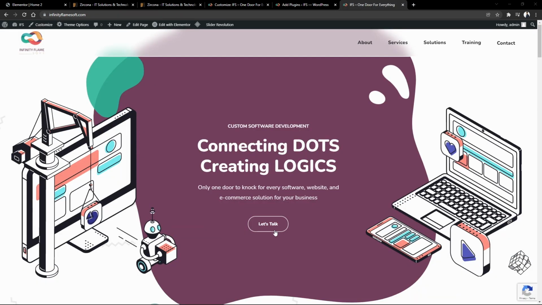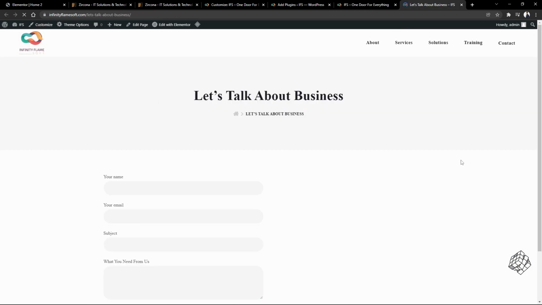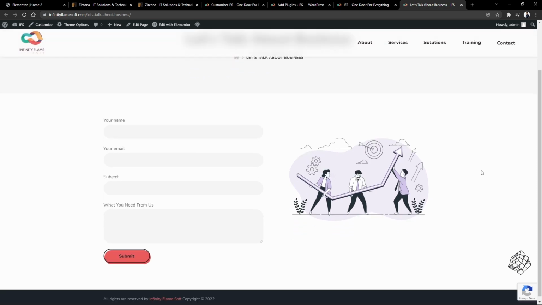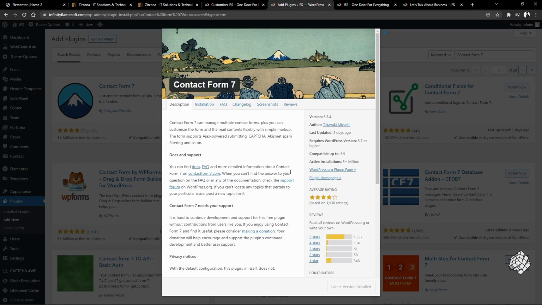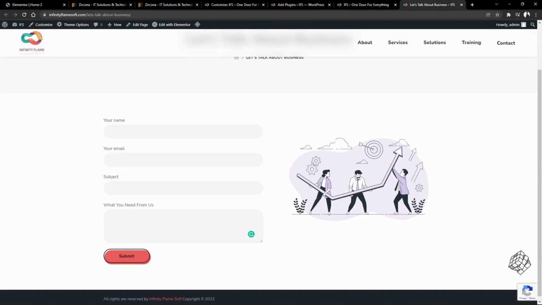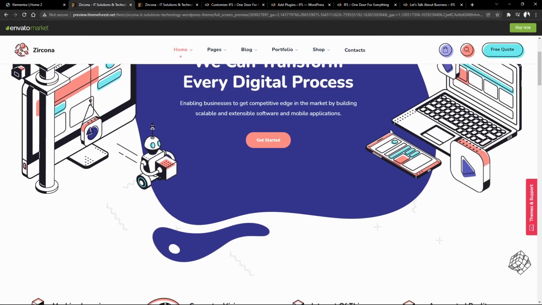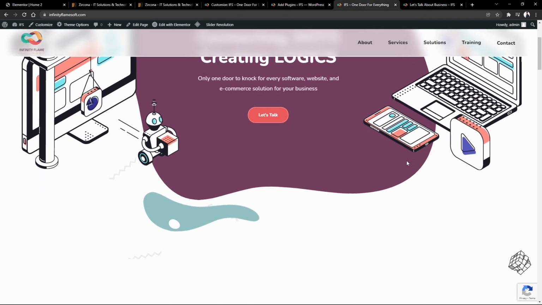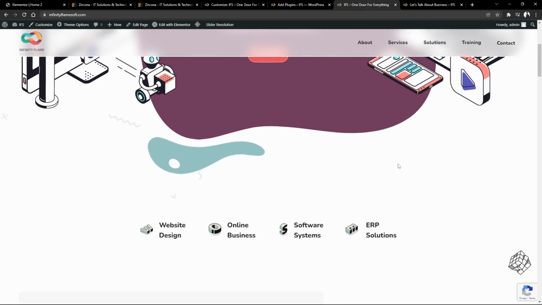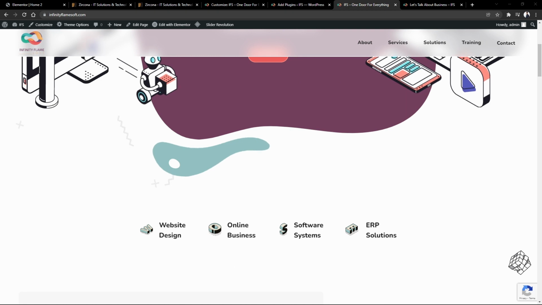When I click on this button, it will open another tab and bring this page with a form in it. This form is made by another WordPress plugin called Contact Form 7. Well, I'll come back to this illustration later on. Here's the default design just below the hero section. I made this section smaller in my version with just the heading. Again, these are all SVG.